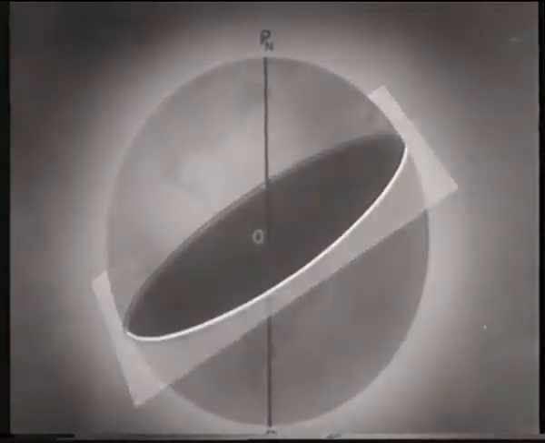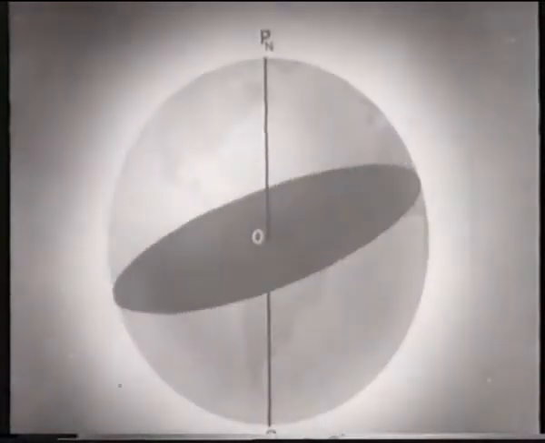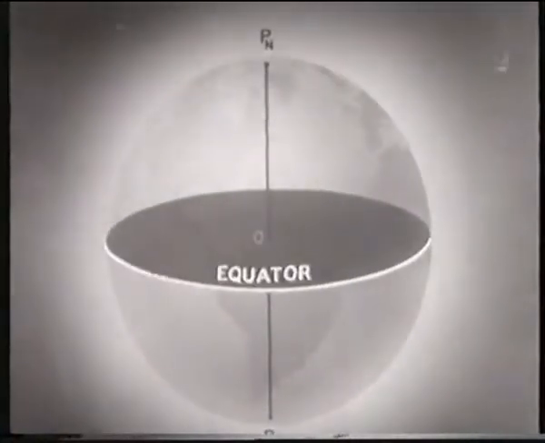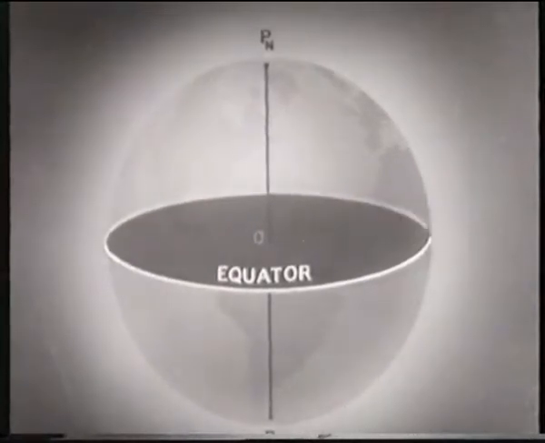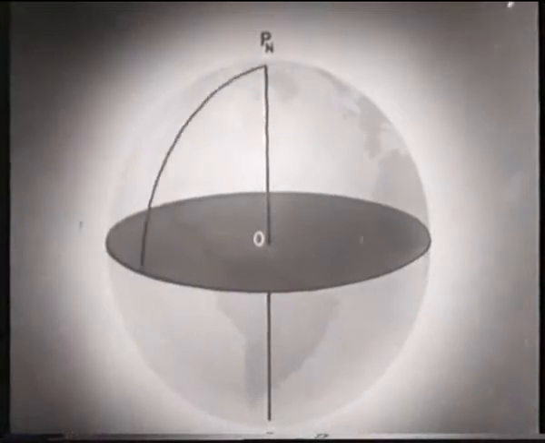We pass a plane through the earth so that it intersects the midpoint of the axis, O, which is also the center of the earth. The line formed where it cuts the surface is called a great circle. Moving the plane of a great circle so that it is at right angles or 90 degrees to the axis, we have a special great circle. It is called the equator. Because the plane of the equator is perpendicular to the axis, all points on the equator are the same distance from the poles.